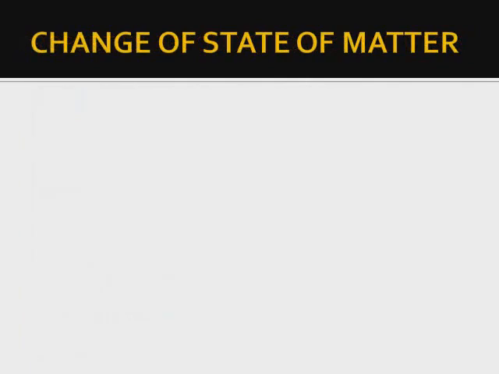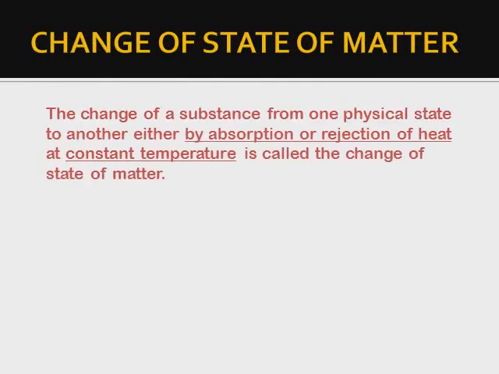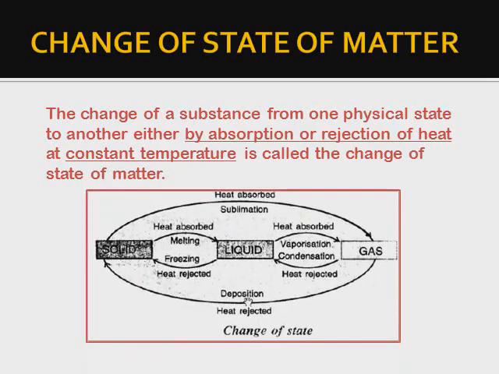Change of state of matter. The change of state of substance from one physical state to another, either by absorption or rejection of heat at constant temperature, is called change of state of matter. Very important terms: absorption or rejection of heat and at constant temperature.